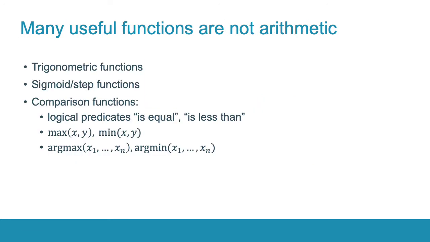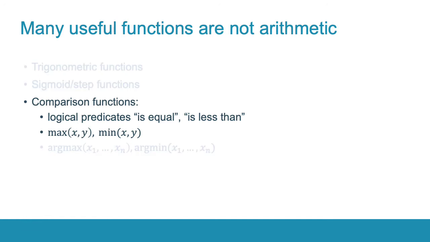The existing HE schemes natively support evaluation of arithmetic circuits. In other words, they can compute polynomials. But many practically useful functions are not arithmetic, so they should be somehow approximated to polynomials of reasonable degree. In this work, we focus on comparison functions such as logical predicates is equal, is less than, and maximum-minimum functions. We will show how to speed up evaluation of such functions.